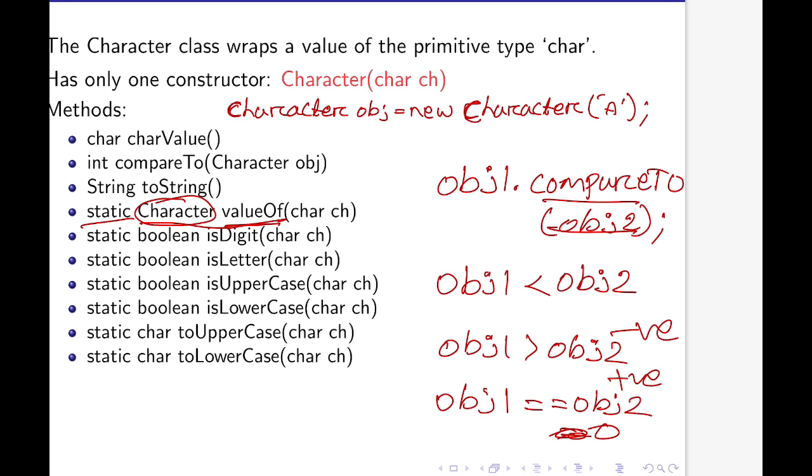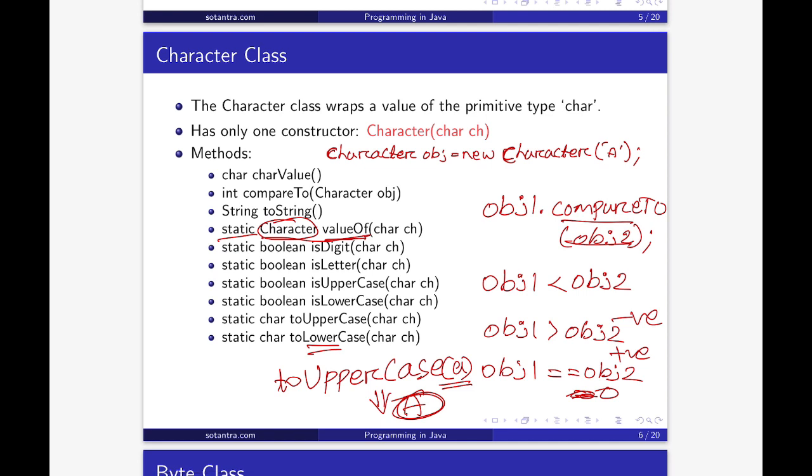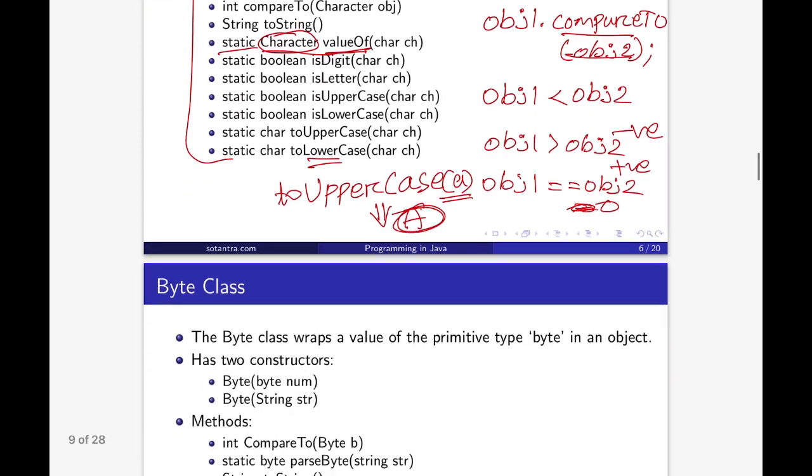Suppose you write to uppercase of small a, then it is going to return capital A. That means it converts this input parameter to a capital character or uppercase character. Similarly, to lowercase. So these are the methods that are available in the character class, and these are some important methods. Some other methods are also there, and we will see the implementation by writing some programs.